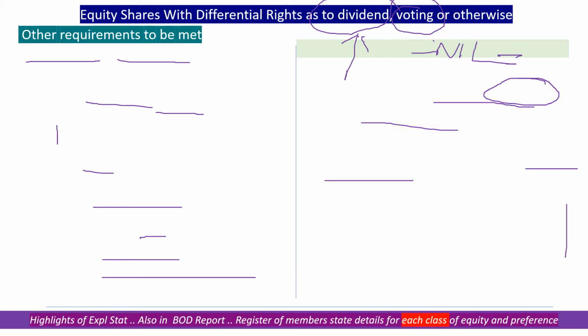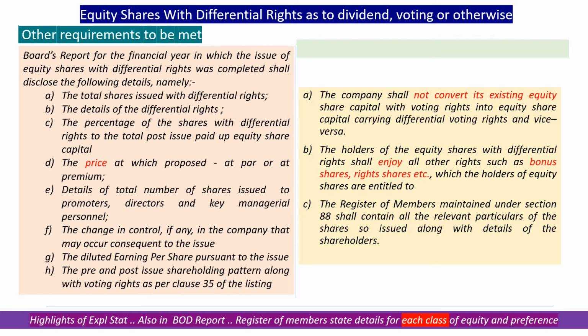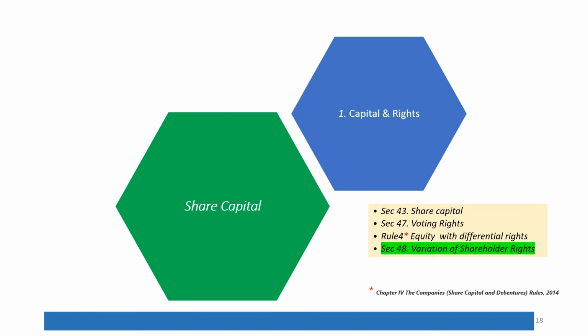Now this is as to the requirements of the board report contents and the other essential requirements. You can't convert an existing share, and the shareholders of differential voting will be eligible for all other facilities except for variation in dividend and voting, and the register of members will record things on the same pattern as for normal shareholders. That covers share capital, voting rights, equity with differential rights, and that takes us to variation of shareholders' rights.